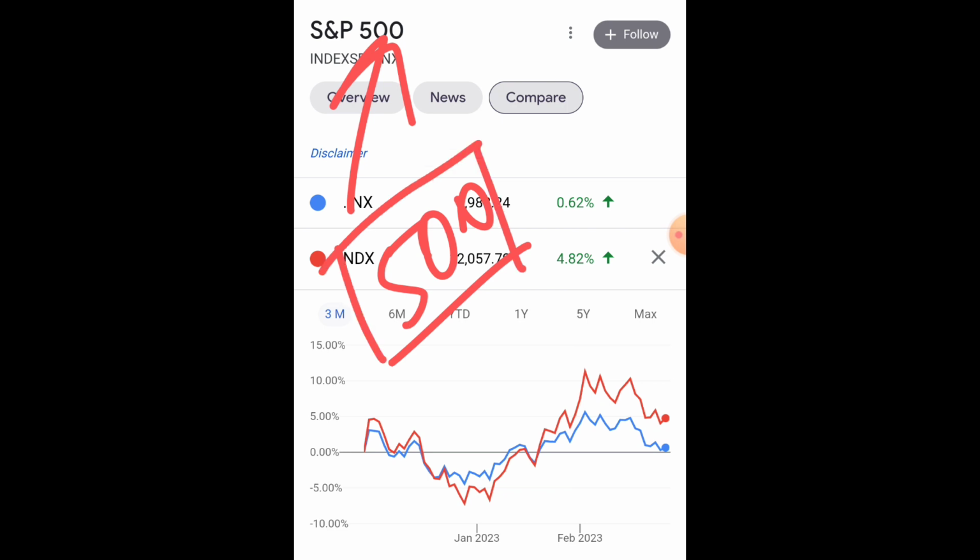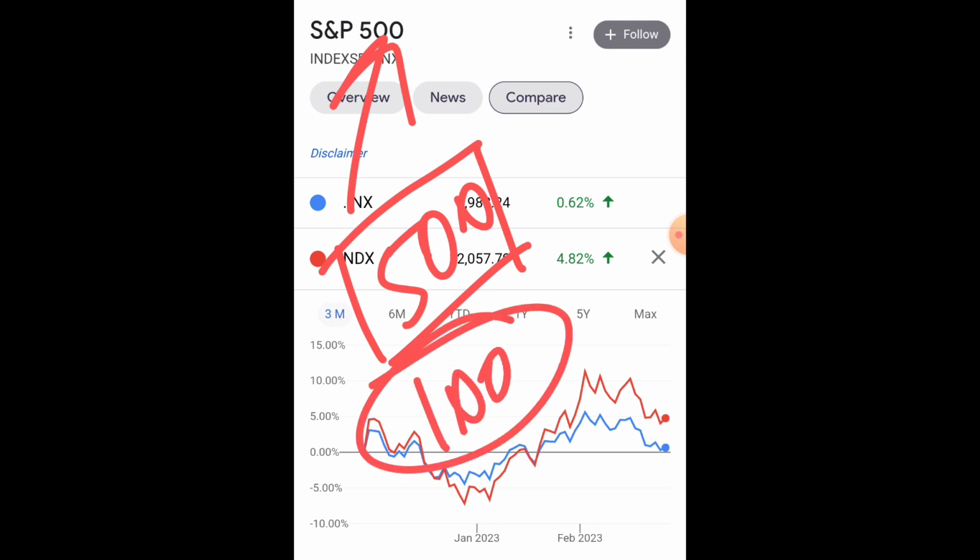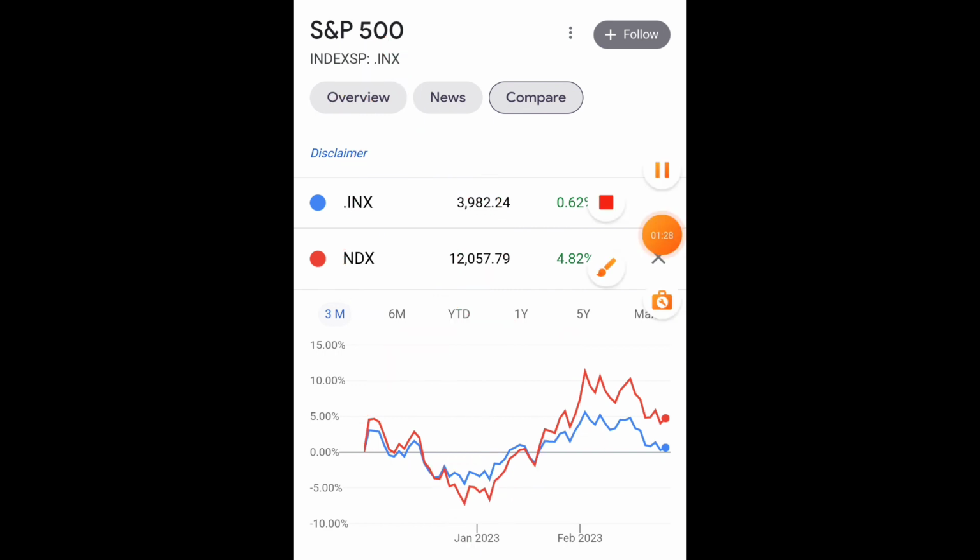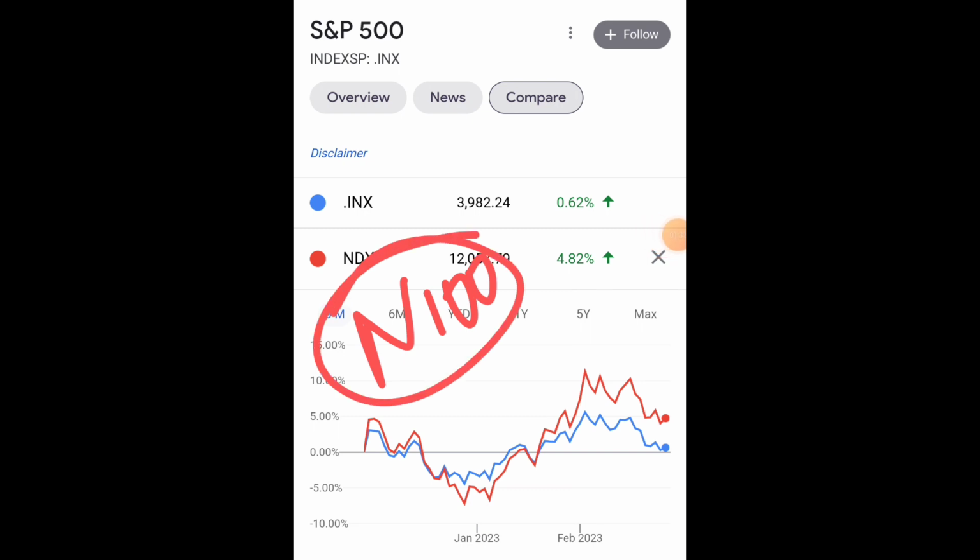These companies are from all the sectors of the stock market. It means it includes banking stocks, technology stocks, auto stocks and many other stocks. And Nasdaq 100 is an index which includes 100 stocks. But these 100 stocks do not include financial sector stocks. This Nasdaq 100 includes only stocks other than the financial sector. It means it does not have banking stocks like JP Morgan and other banking stocks.